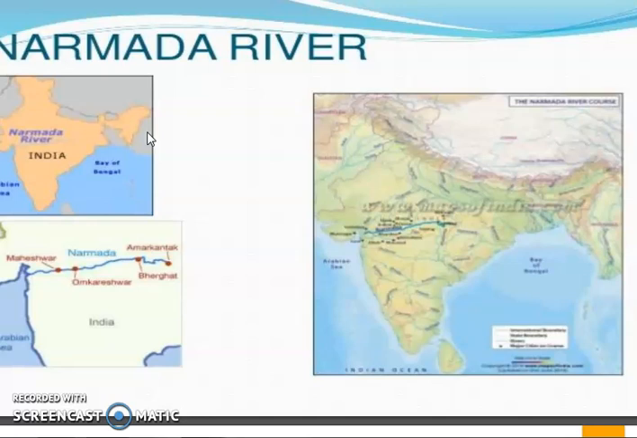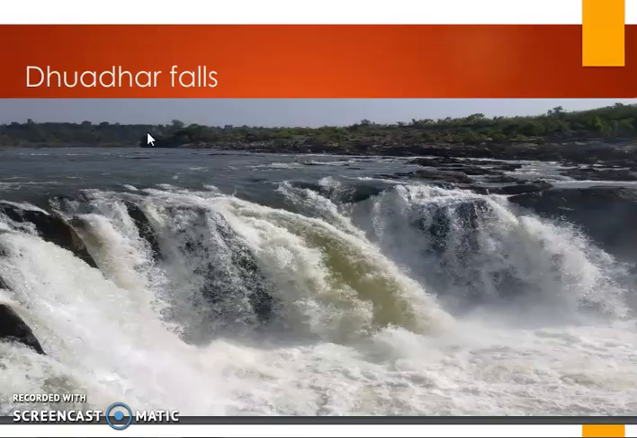So the basic reason why the Narmada and Tapi are flowing against the slope of the land is that they are flowing through the rift valley region only. Now in case of this river, we can see so many beautiful places, like the marble rocks near Jabalpur, where Narmada flows through a deep gorge. You can also see this picture of the Dhodar Falls. Dhodar Falls is an important and notable feature of the Narmada river.